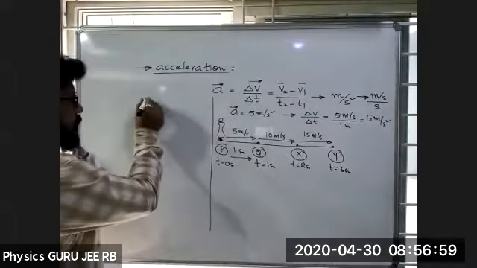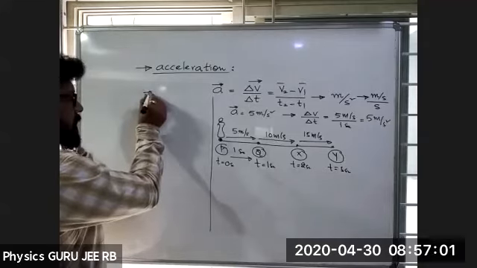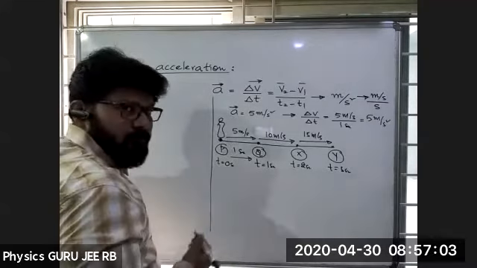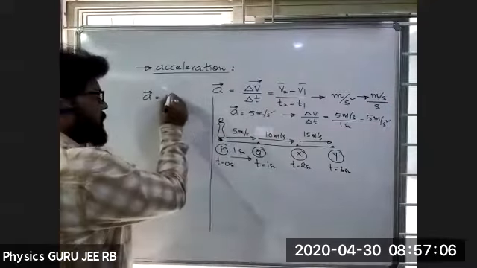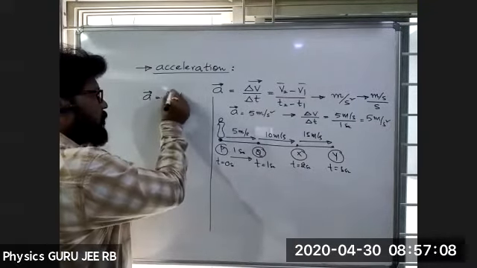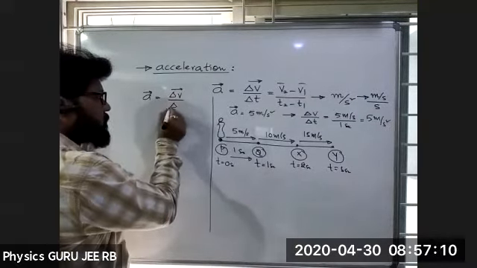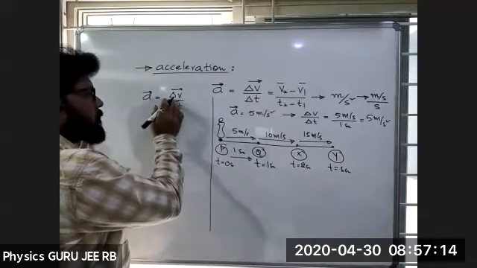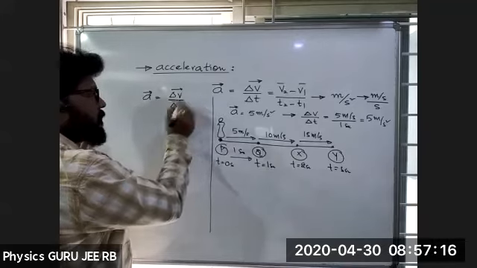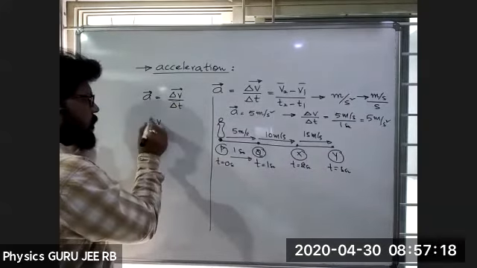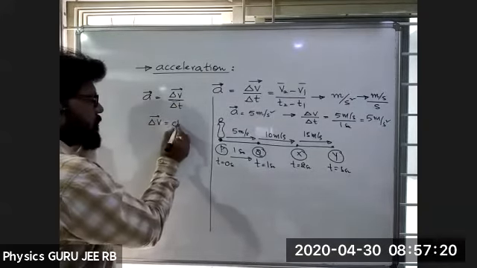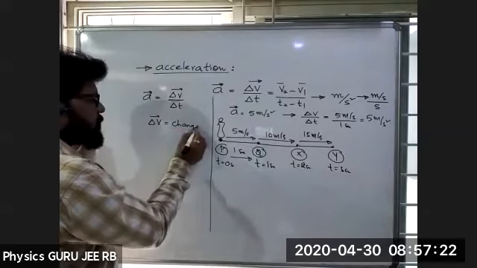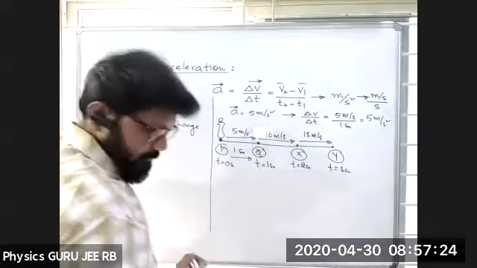So A is equal to acceleration, delta V by delta T. Delta V is nothing but change in velocity.